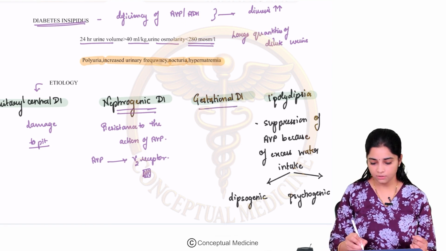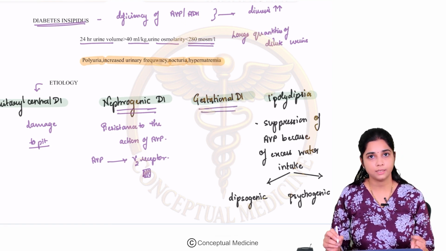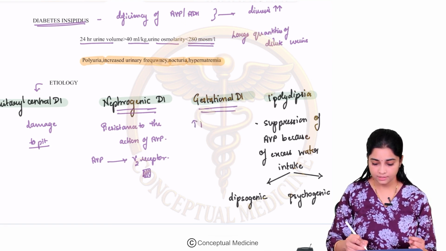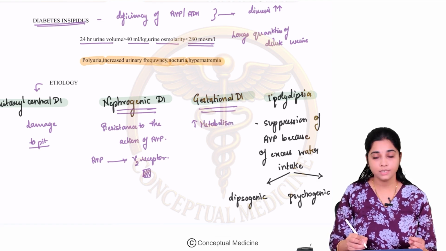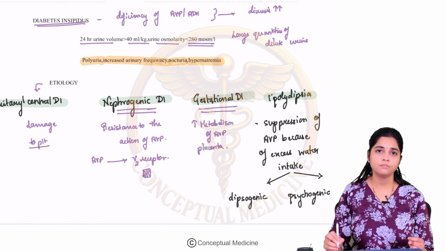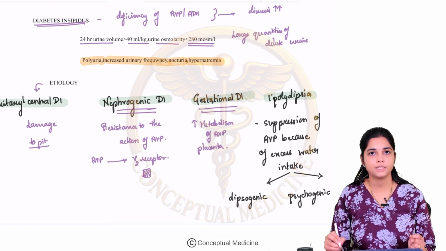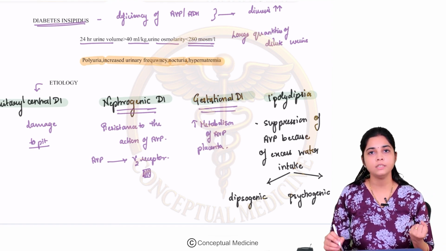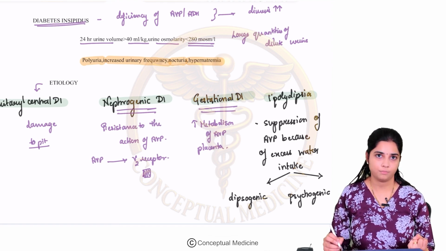Then the third cause is gestational DI. In gestational DI there is increased metabolism of AVP in the placenta. The placenta is involved in the degradation of arginine vasopressin, and excessive degradation of AVP in the placenta results in gestational diabetes insipidus.